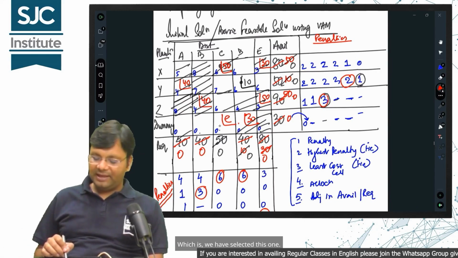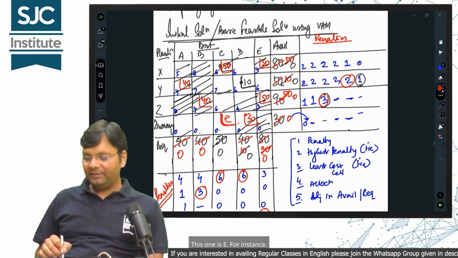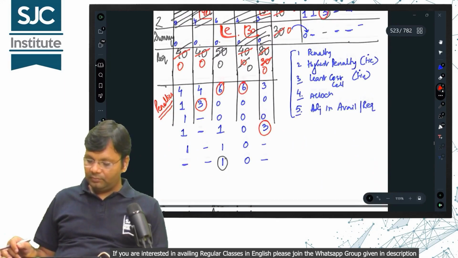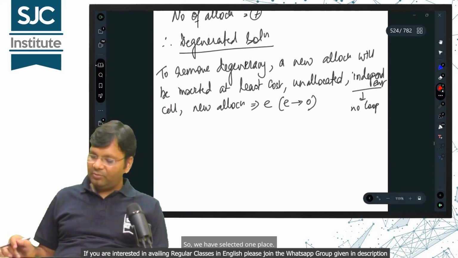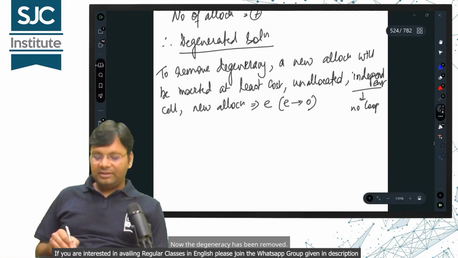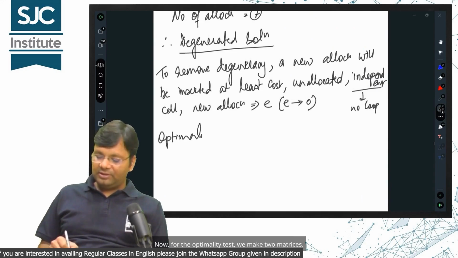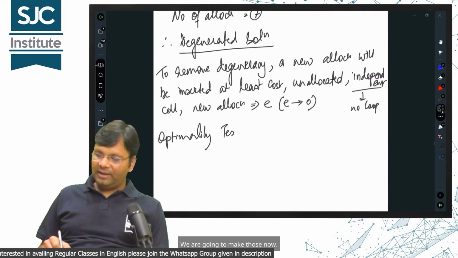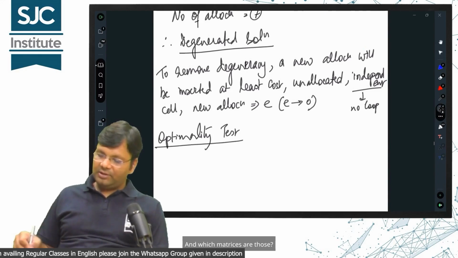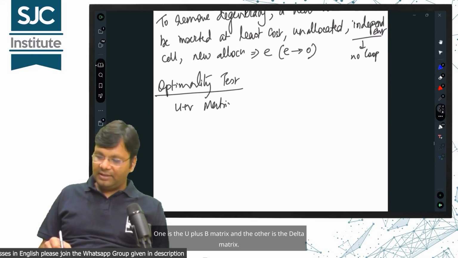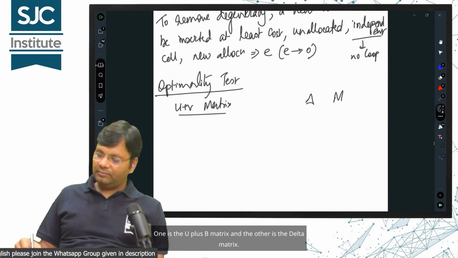Which is, we have selected this one. This one is Z, for instance. So, we have selected one place. Now the degeneracy has been removed. Now, for the optimality test, we make two matrices. We are going to make those now. And which matrices are those? One is the U plus V matrix and the other is a delta matrix.